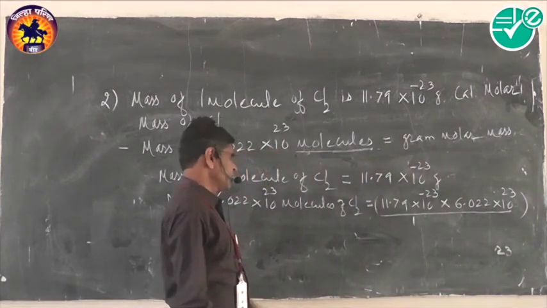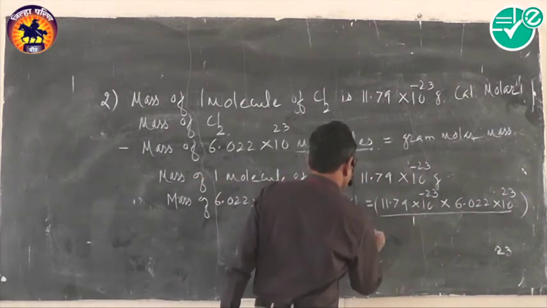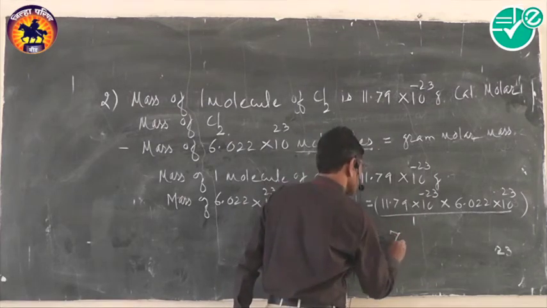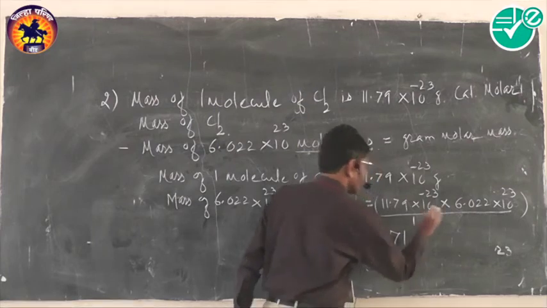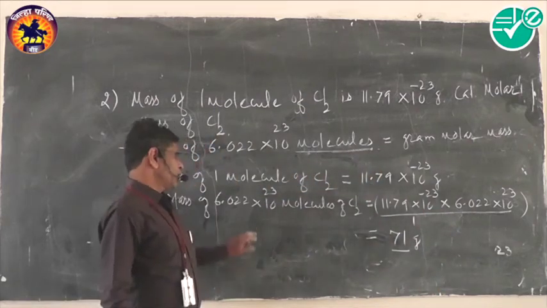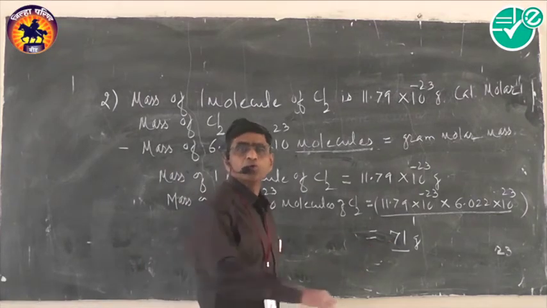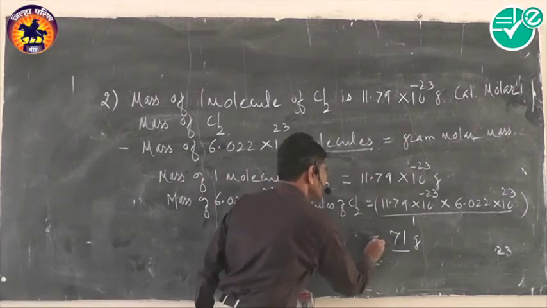When you solve this, it is equal to 71 gram. And thus the gram molar mass of chlorine is equal to 71 gram.